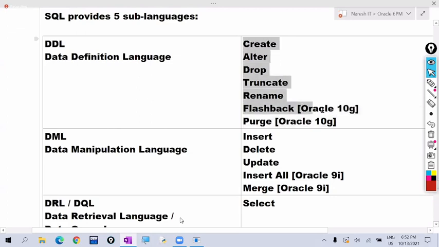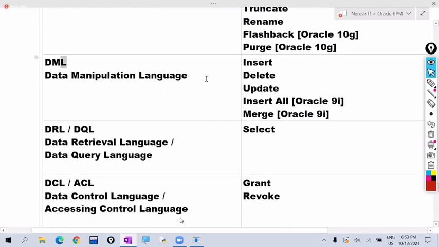By using these commands, we mainly deal with the metadata. Like we are specifying what the table name is, what the field name is, what the data type is, what the field size is. So almost all commands here deal with the metadata. Next, the second one, DML. Which commands come under DML commands? Insert, delete, update, insert all, and merge.